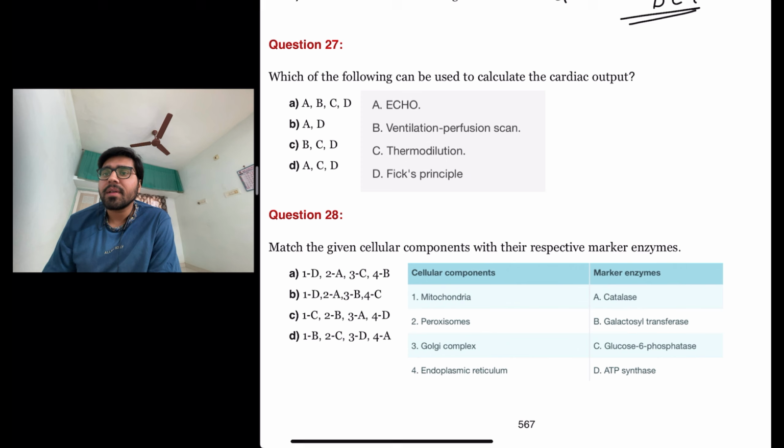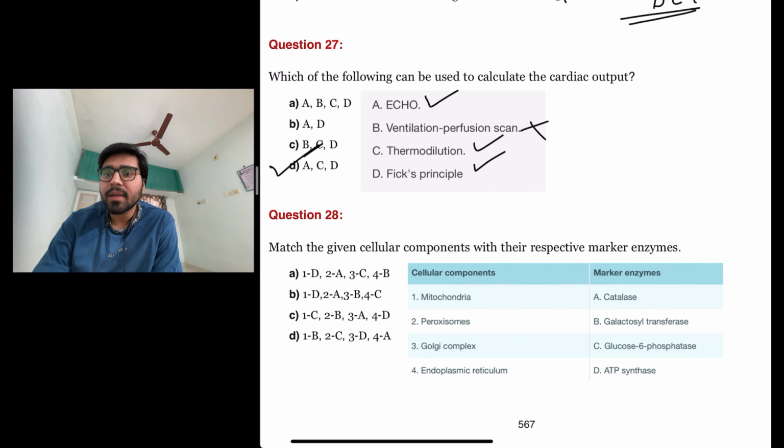The next question is which of the following can be used to calculate the cardiac output? So let us look at the options that are given one by one. Echo. Yes, it can be used to calculate the cardiac output. Ventilation perfusion scan. No, it cannot calculate cardiac output. Thermodilution, yes. Fick principle, yes. So A, C and D, the option number D is the answer. So A, C and D can be used to calculate the cardiac output.